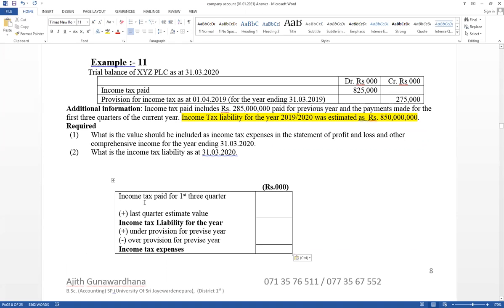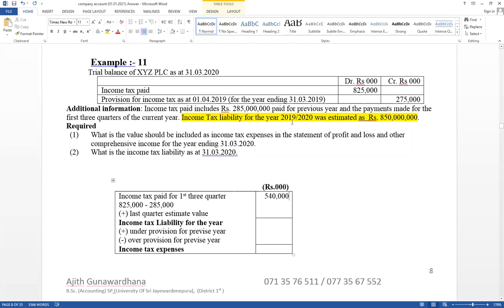First three quarter paid amount, how to calculate now? Total paid amount is given as 825. Therefore, 825,000 minus 285,000. The reason is that 825,000 includes 285,000 paid for previous year. Therefore, 825,000 minus 285 is 540,000. That is the value paid for first three quarter.